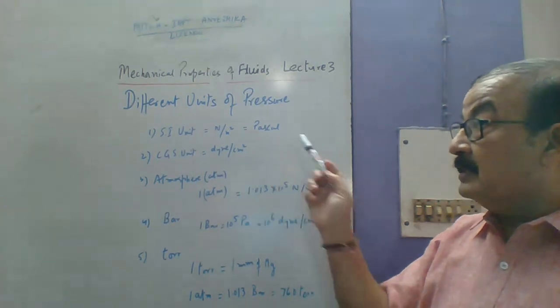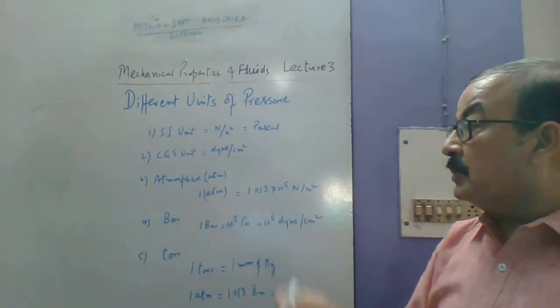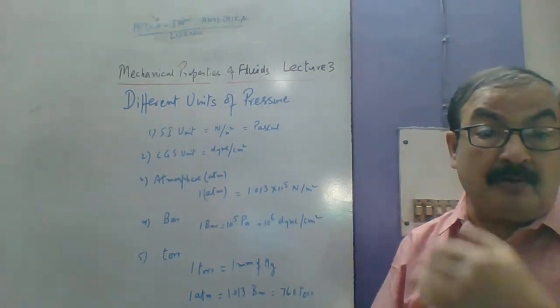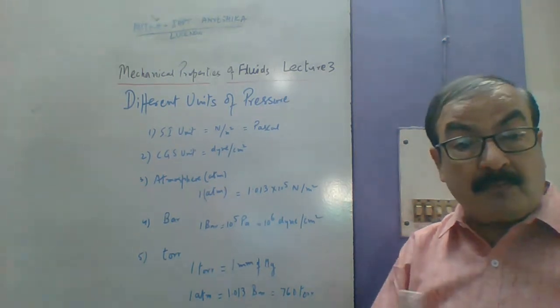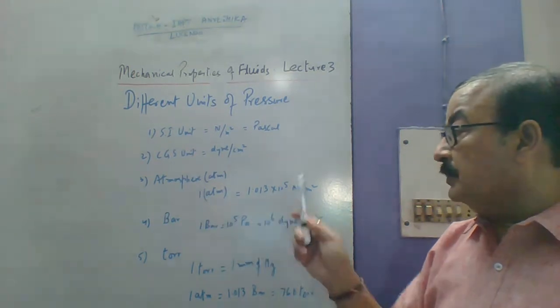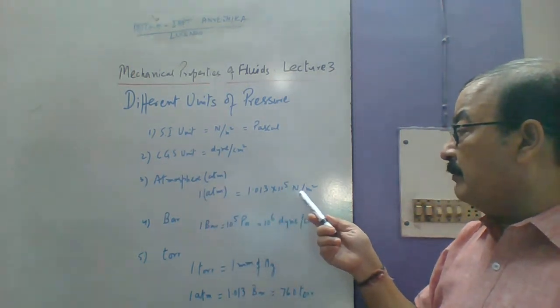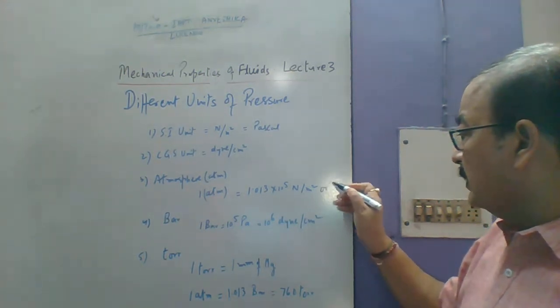Second one, in CGS, we call it dyne per centimeter square. And then atmosphere. Sometimes we write pressure in terms of atmosphere, to say how strong the pressure is. It is four times atmospheric pressure. Instead of calling it atmospheric pressure, we rather call it just atmosphere, ATM. And this is equal to 1.03 into 10 to the power 5 Newton per meter square or Pascal. We can even write Pascal.